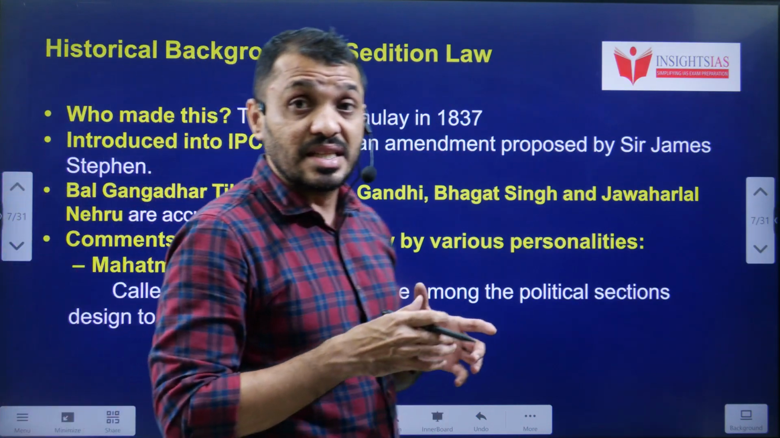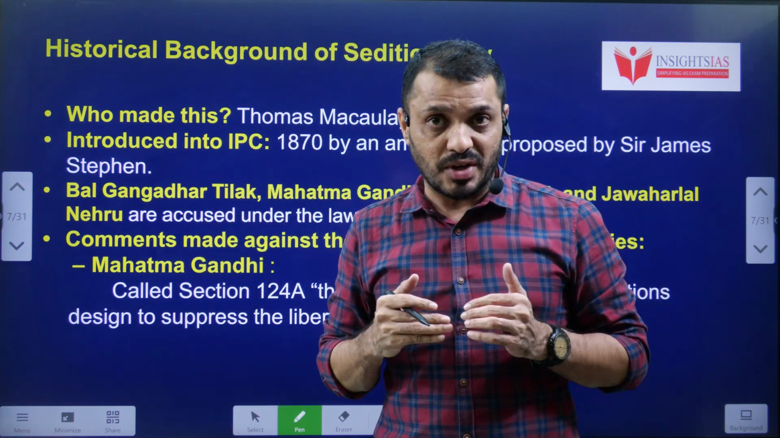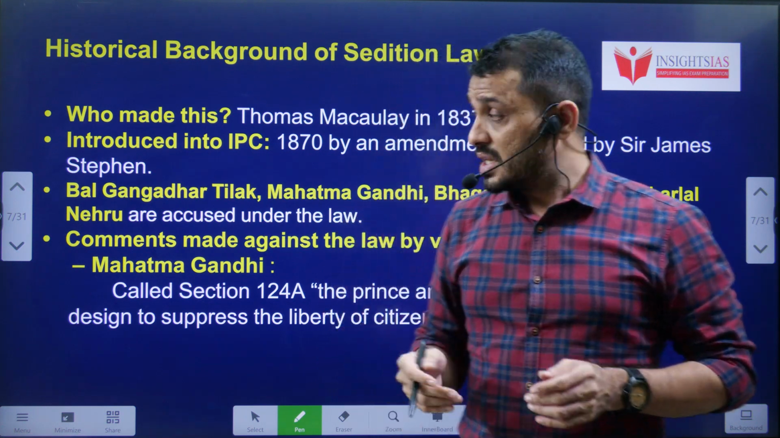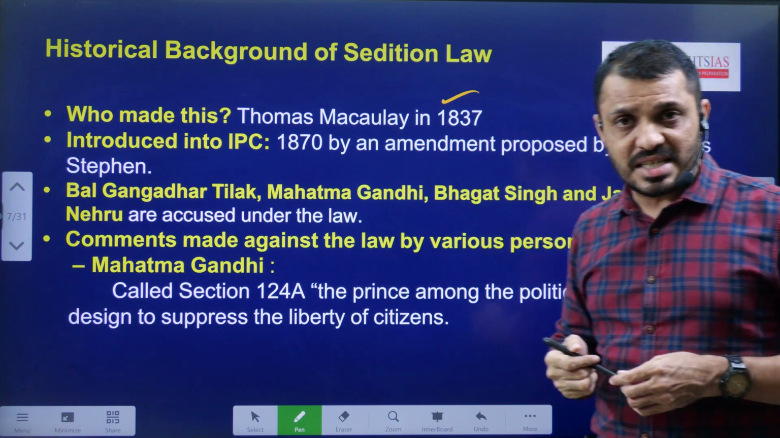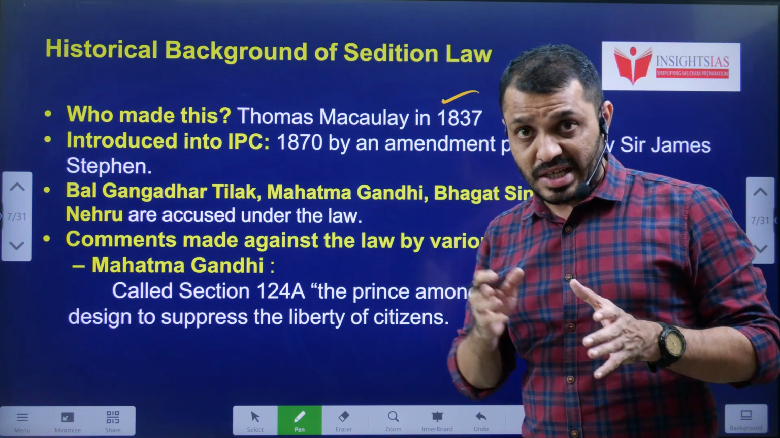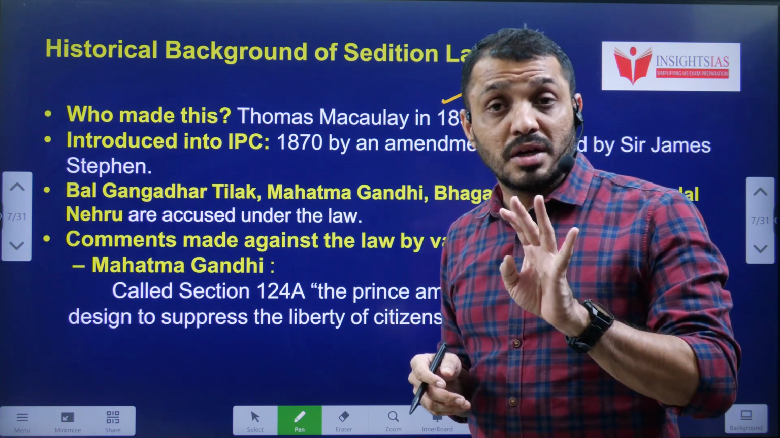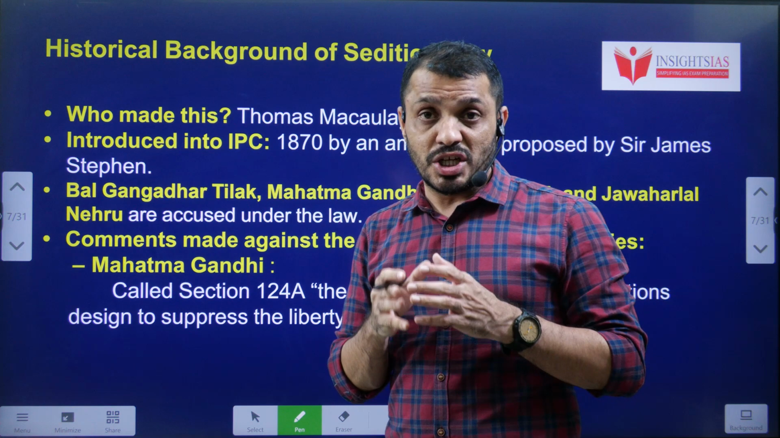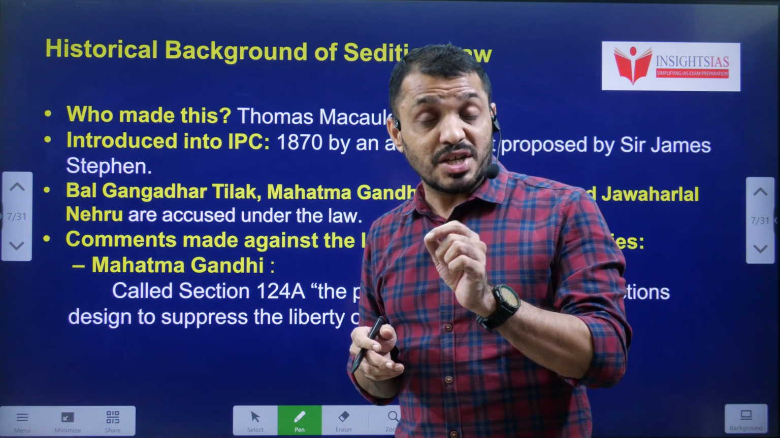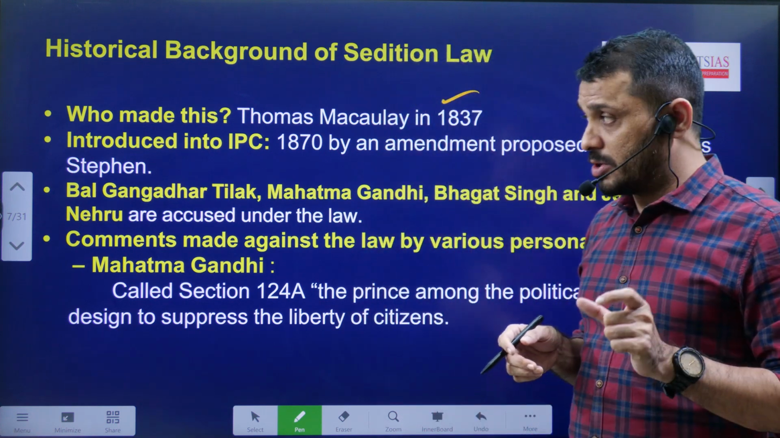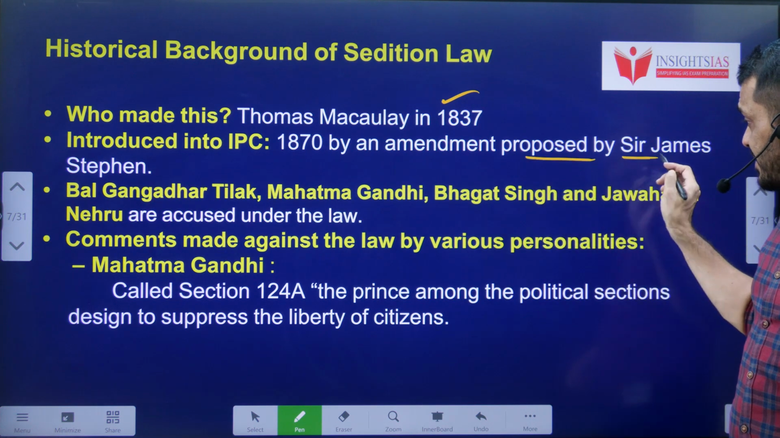Next, now let us see the historical background of sedition law, how the sedition law evolved over a period of time from the Britishers' time. Let's see who introduced this sedition law. Thomas Macaulay, 1837. Actually, he drafted the IPC. Macaulay was the fourth member appointed to the Governor General's Executive Council, and he was the first chairman of the Law Commission of colonial India also. He introduced the IPC in 1870.